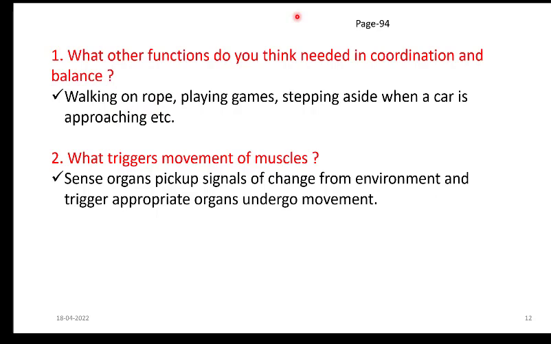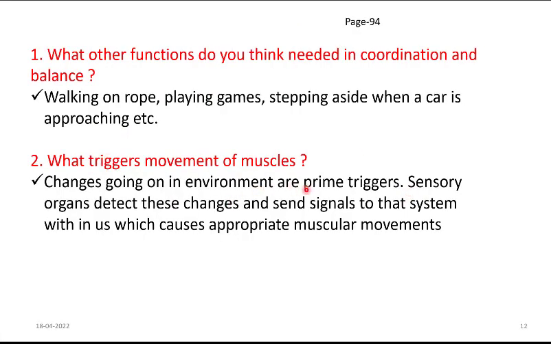The next question is, what triggers movement of muscles? Changes going on in the environment are the first triggers. Sensory organs detect these changes and send signals to a system within us. Our sensory organs send signals to that system, which causes appropriate muscular movements, and these muscular movements finally protect us from the environment.